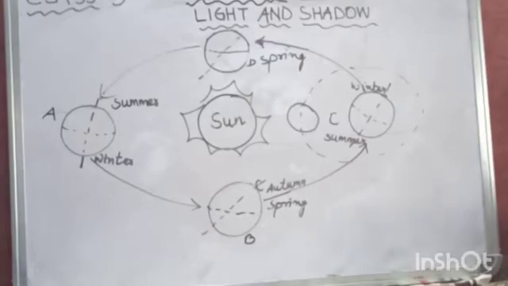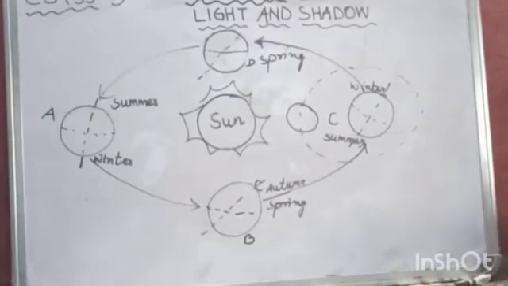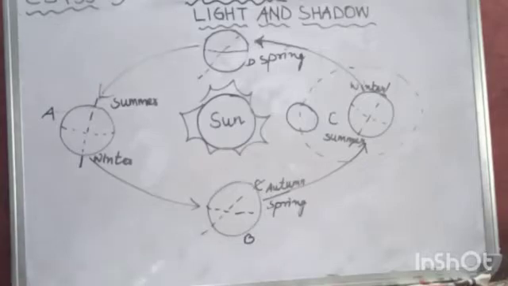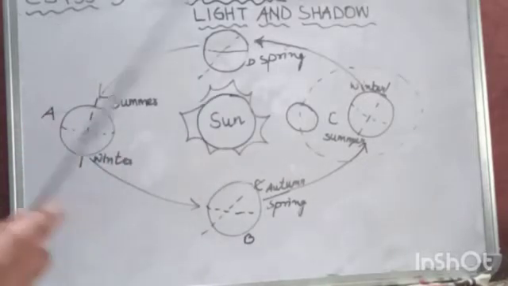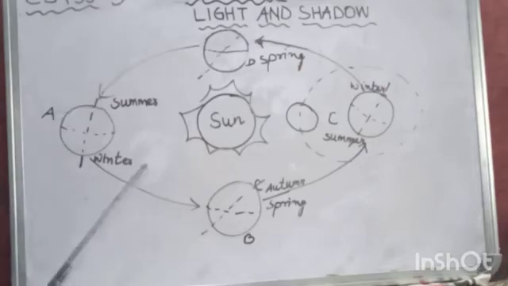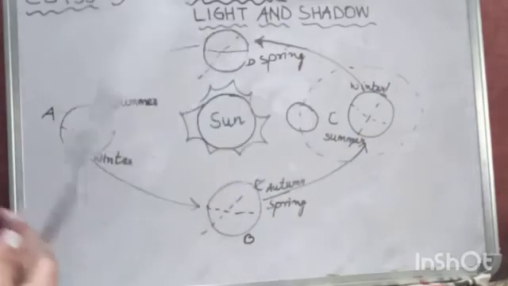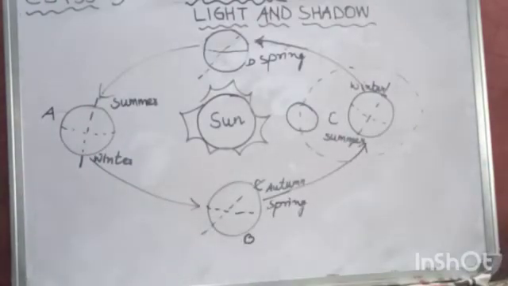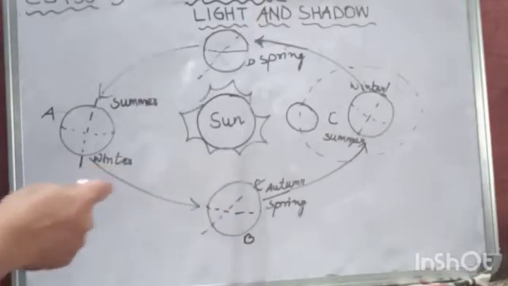Now students, we will continue with the same chapter, chapter 10, light and shadow. Earlier I told you about what is solar and lunar eclipse. I also told you what is partial solar eclipse, what is partial lunar eclipse. Today I'll tell you about the rotation and revolution of the earth and how it affects day and night and seasons. Okay, so here we have the sun, and these are the positions of the earth.